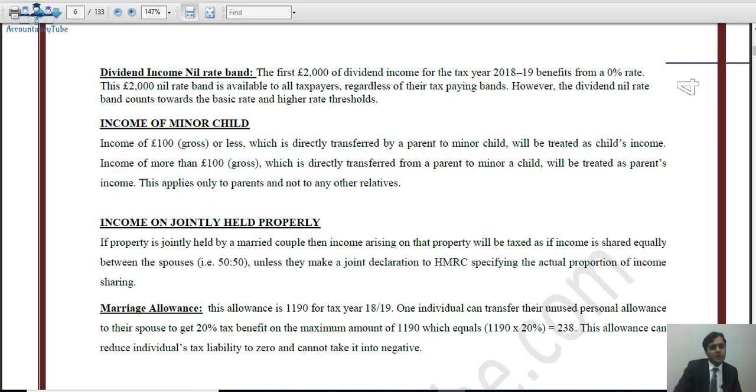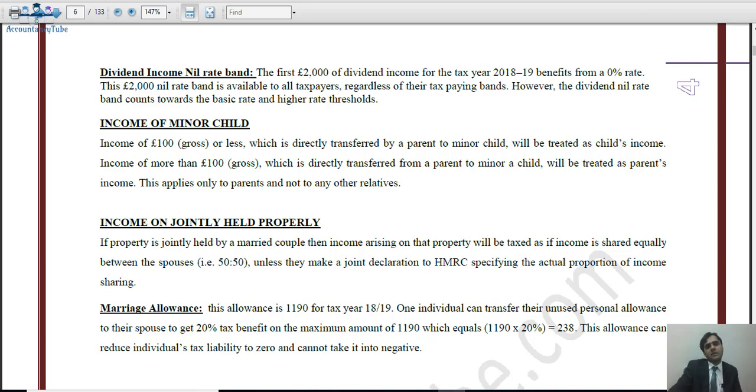Okay, so that is our dividend income nil rate band. After that, our next topic is the income of the minor child. Now it says that income of £100 gross, or if it is less than that, which is directly transferred by a parent to a minor child, will be treated as the child's income.